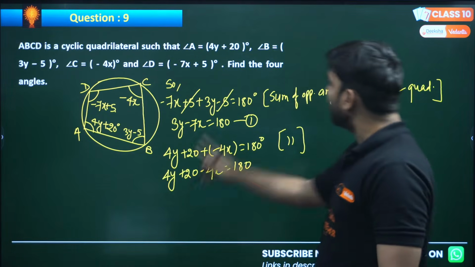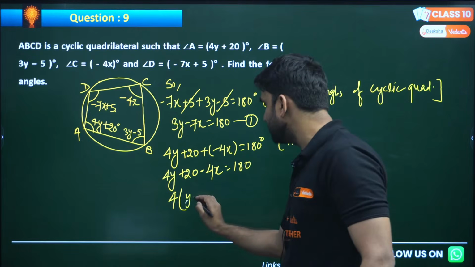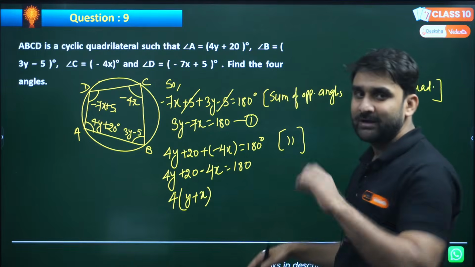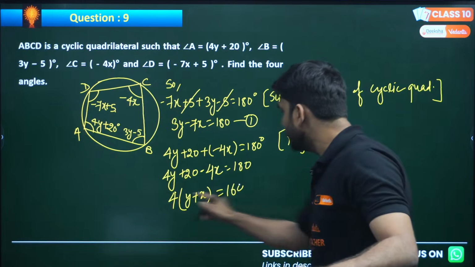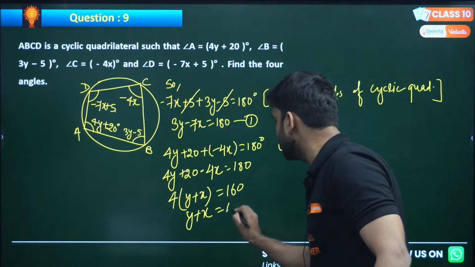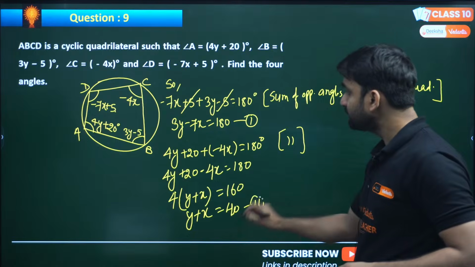Can we shift this 20 to that side? And we can take 4 common as well. So y minus x, and 180 minus 20 will be 160. Then 4 will divide, so y minus x equals 40. I hope you are getting my point. This is your second equation.